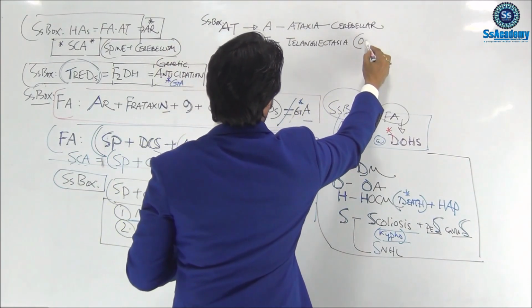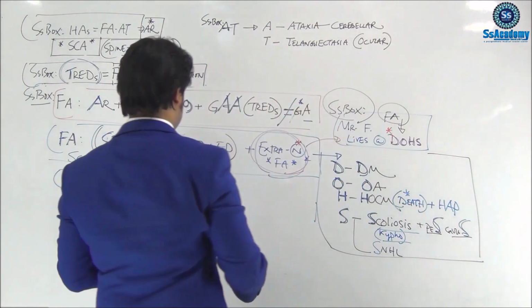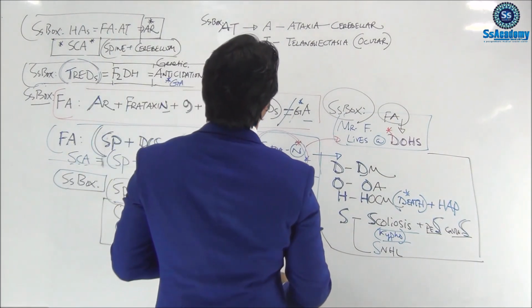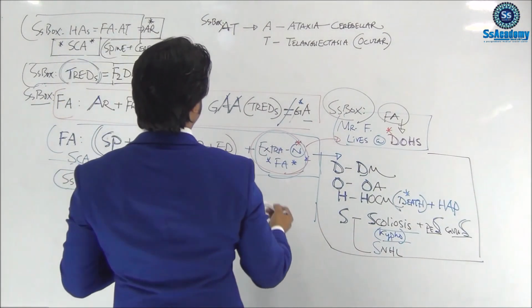And mostly they have ocular telangiectasia. So just write it down within the bracket of telangiectasia. Yes. And this is very important.